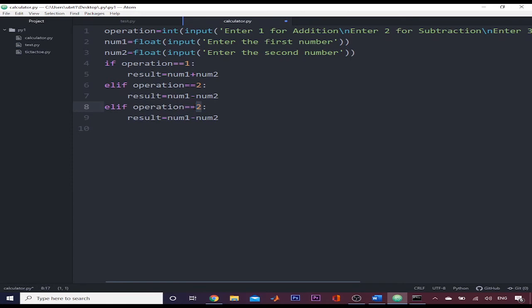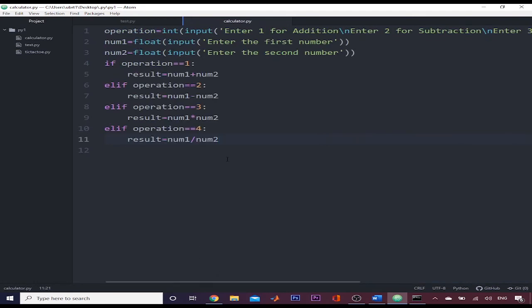Operation is equal to 3, and the third operation is multiplication, so we will multiply it. Now we will again copy it and paste it. Our operation is equal to 4, and then we will divide number 1 by number 2. So we have made a conditional code to perform according to the user's choice.